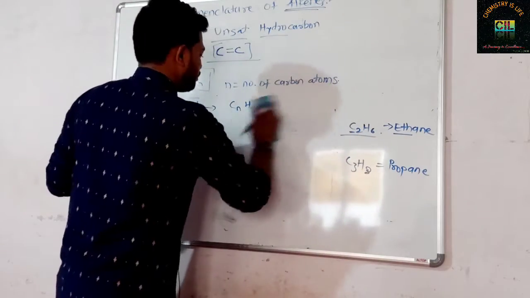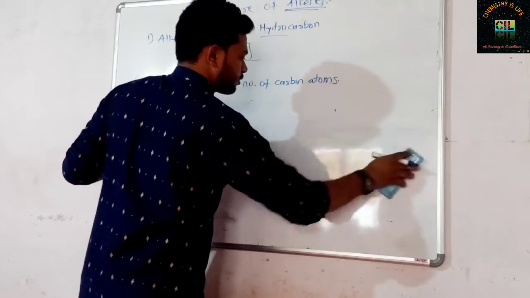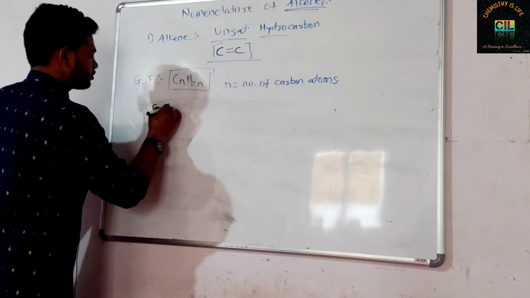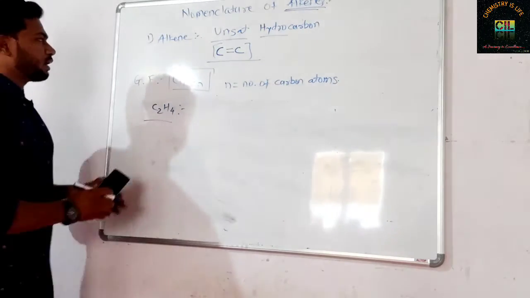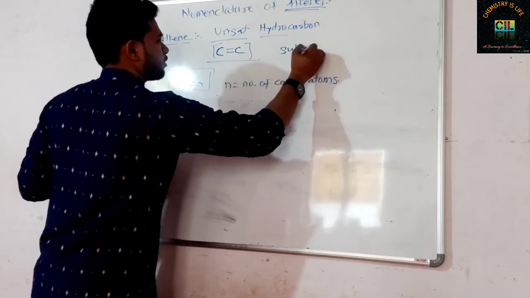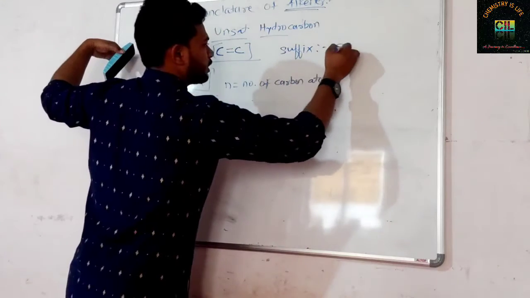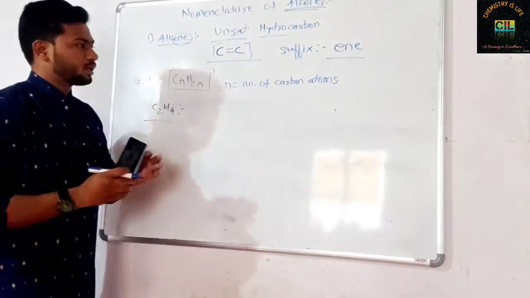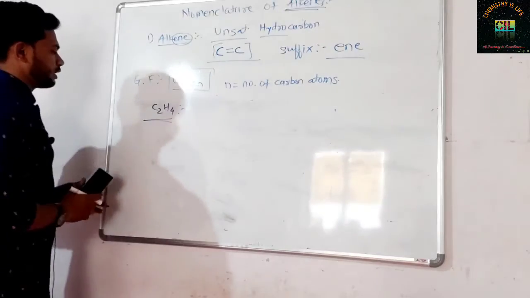But if we want to draw the structures of these alkenes, what can we do? If our first alkene is C2H4, with 2 carbons, and remember for alkene the suffix is, what is the ending of this name? Ending with ene. So the suffix for alkene is ene. In alkane that was ane, and here in alkene it is ene. So apply this rule here.